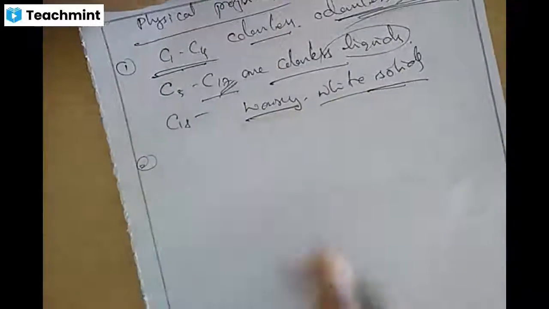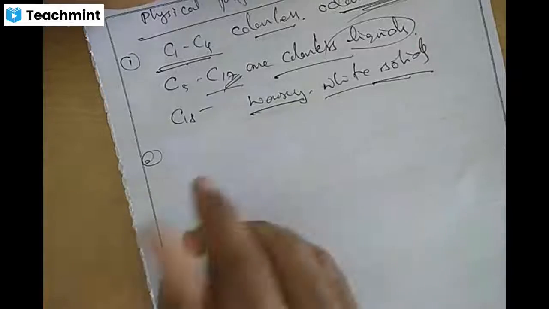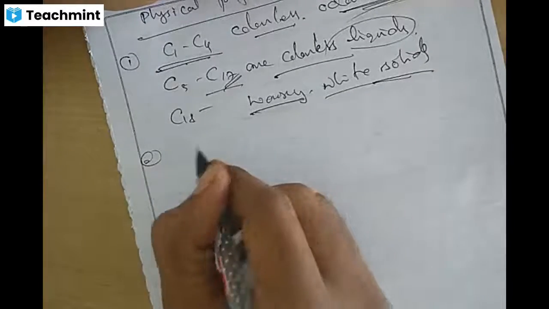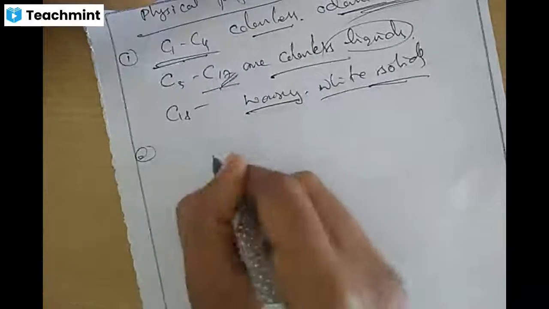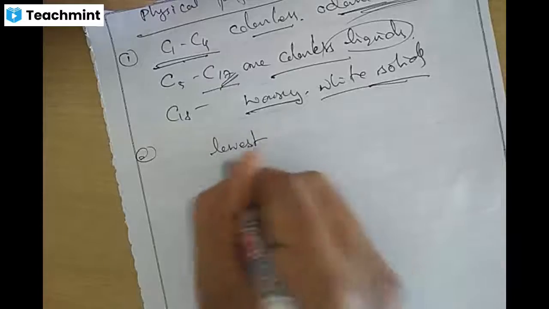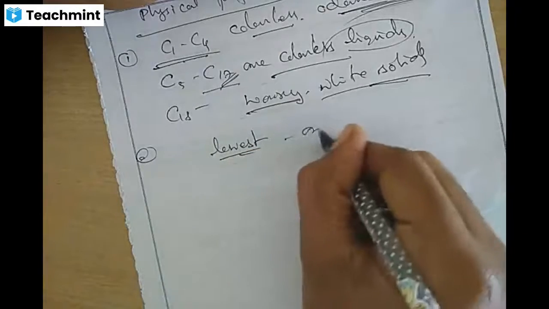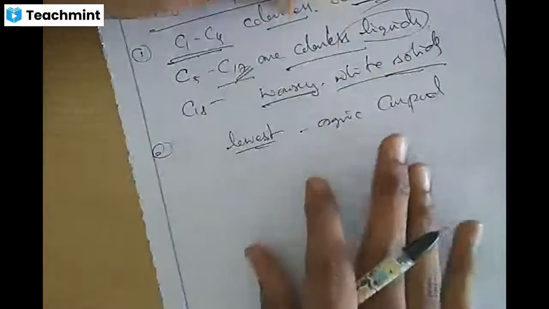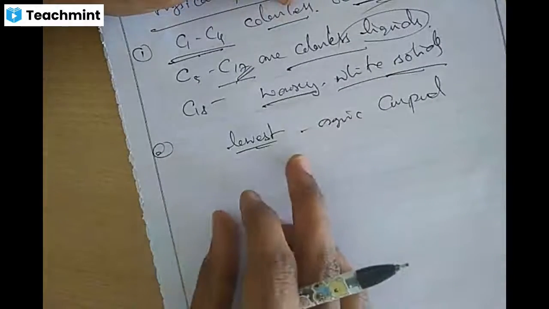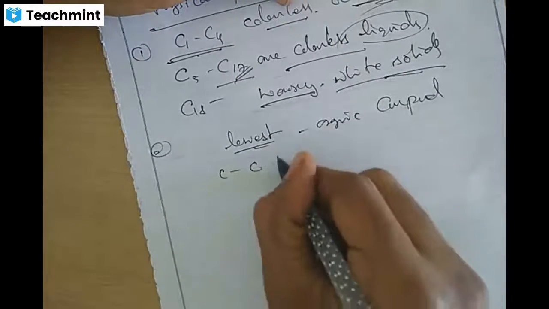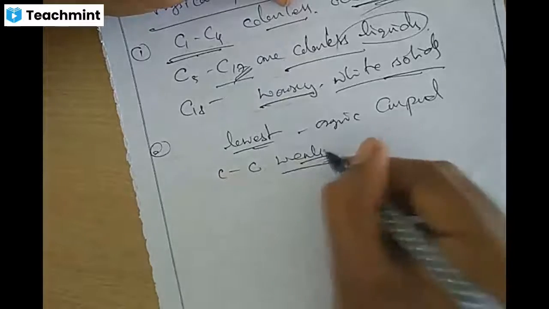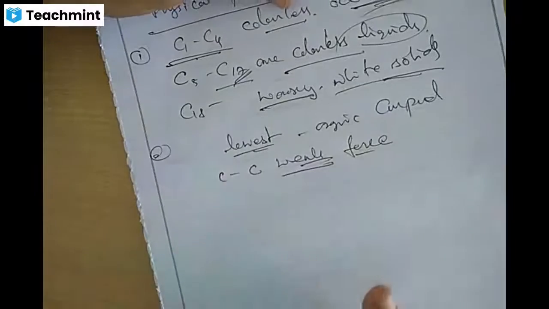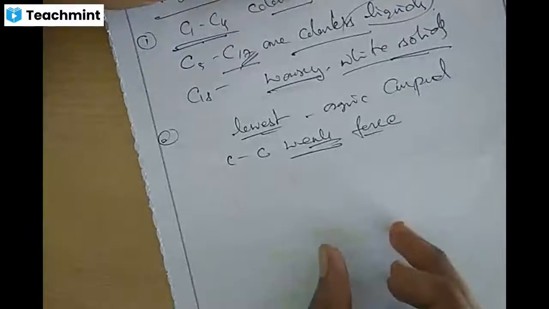This is the physical state. Second one, the boiling points. Boiling points of the alkanes are the lowest of all the groups of organic compounds. This is because the molecular interaction is weak, a weak force of attraction between them.